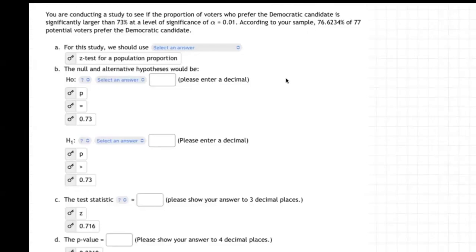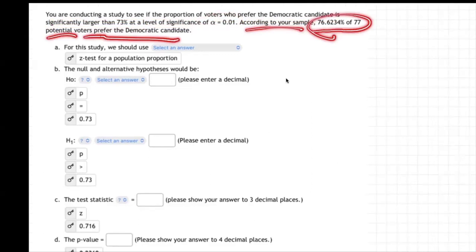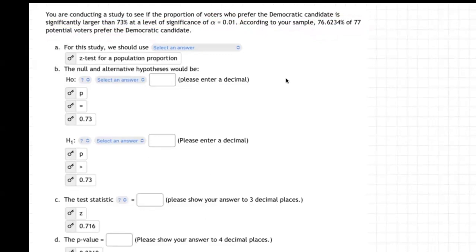So in this example, it says you are conducting a study to see if the proportion of voters who prefer the Democratic candidate is significantly larger than 73% at a level of significance alpha 0.01. According to your sample, 76.6234% of 77 potential voters prefer the Democratic candidate. Okay. Well, so this is a hypothesis test, right?